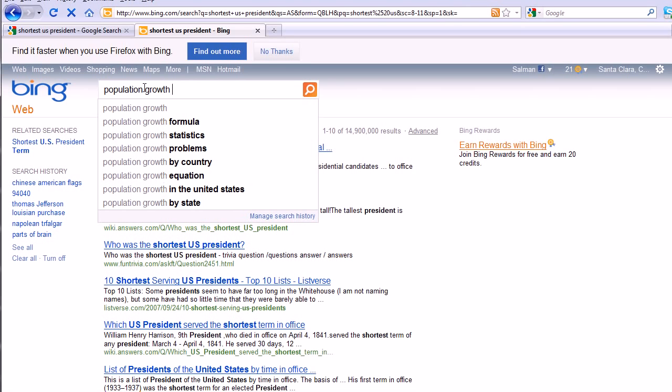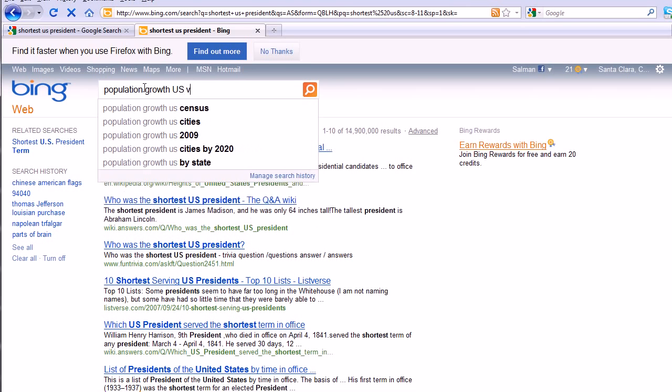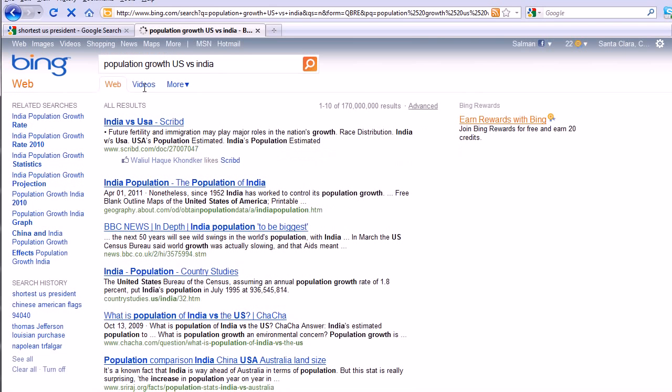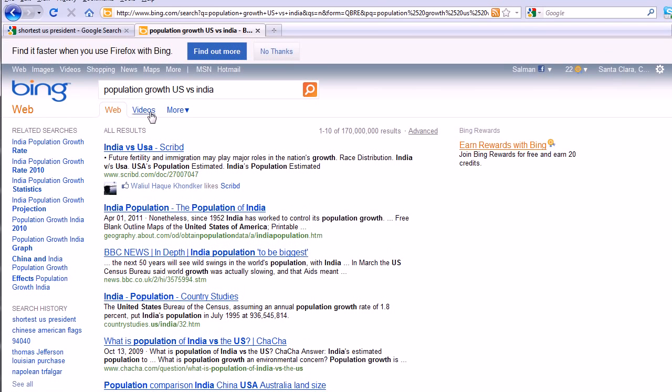Population growth. I would write U.S. versus India. Okay, that's a reasonable search. All right. Let's see. Now look at that. As we were talking about last time.